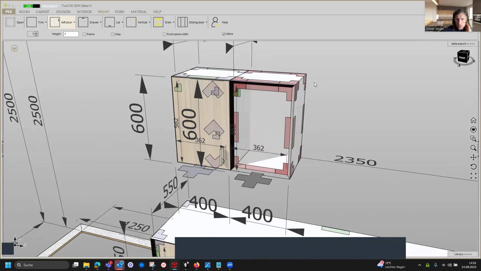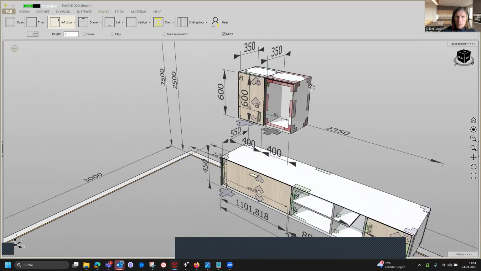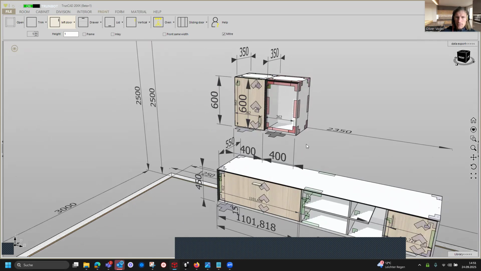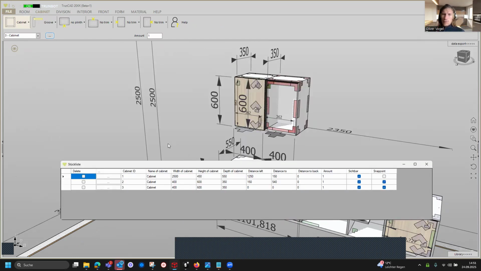And we want to change also the position and measurement of this cabinet. I have already showed you two ways. Here we can click also on the dimension, but when we go back to the cabinet tab and click on the three dot button, you see the window opening for all cabinets. And here we go to the third cabinet, and here we can change the width to 250.